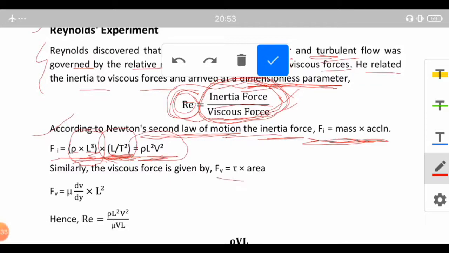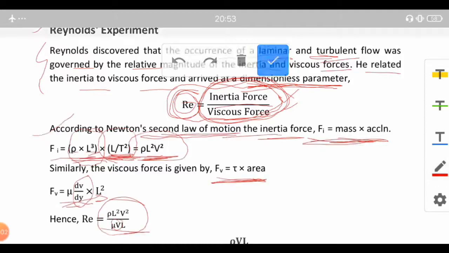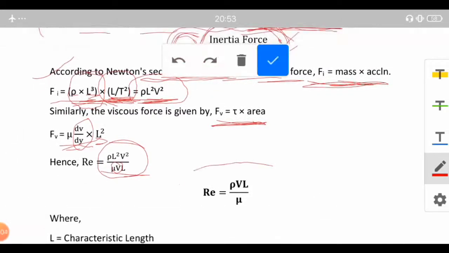Similarly, viscous force is given by tau times the area, which is further mu dV upon dy times L square. Area is L square, and let's write dV upon dy as V over L. Thus the ratio is rho L square V square upon mu V L, and on simplifying we get the Reynolds number Re equal to rho V L upon mu.